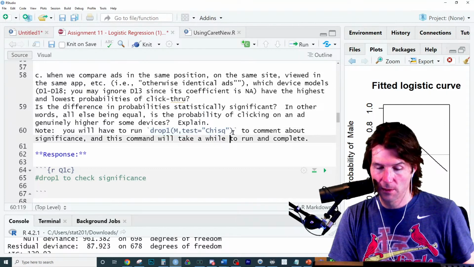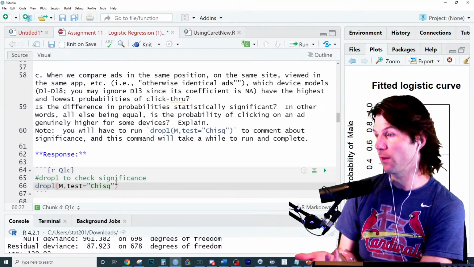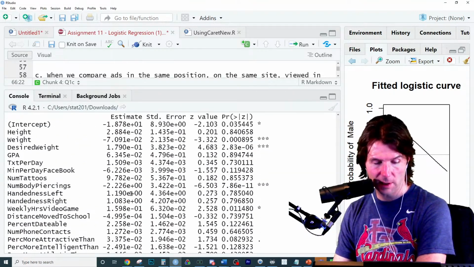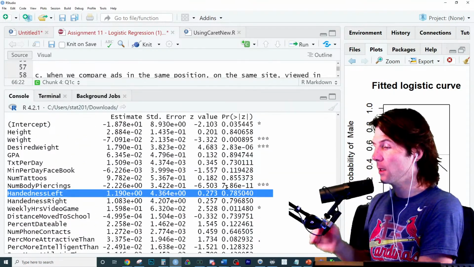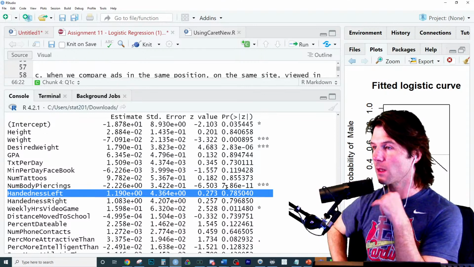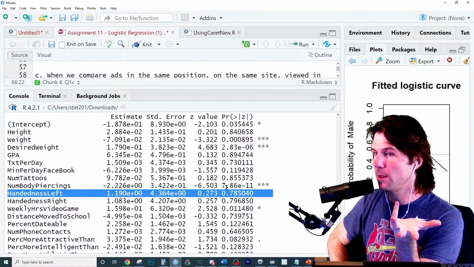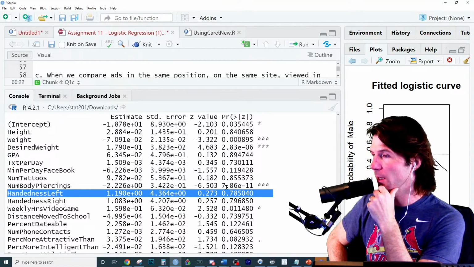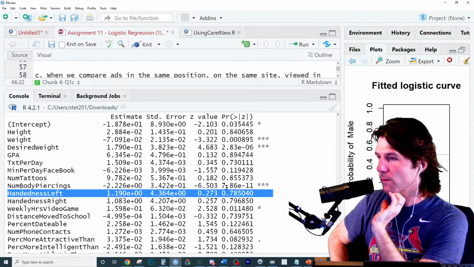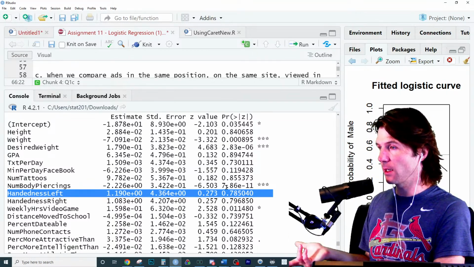How would you figure out which devices are the most likely and least likely? Don't say which devices, but how would you figure out which, like we figured out left-handed people are the most likely to be male because it has the most what? For that variable, it has the most positive, largest coefficient, and then we could do the least likely by finding the negative.